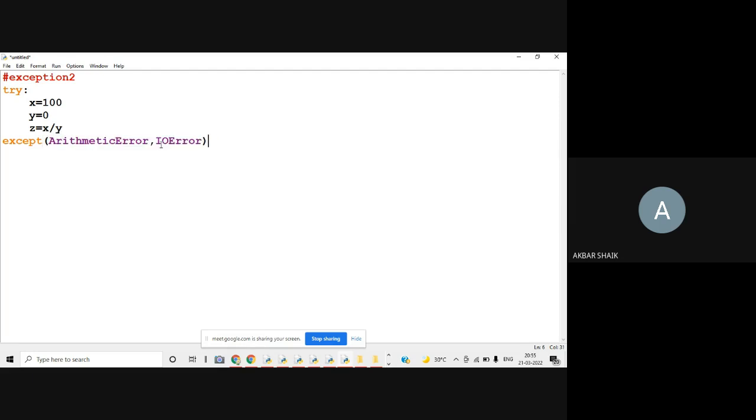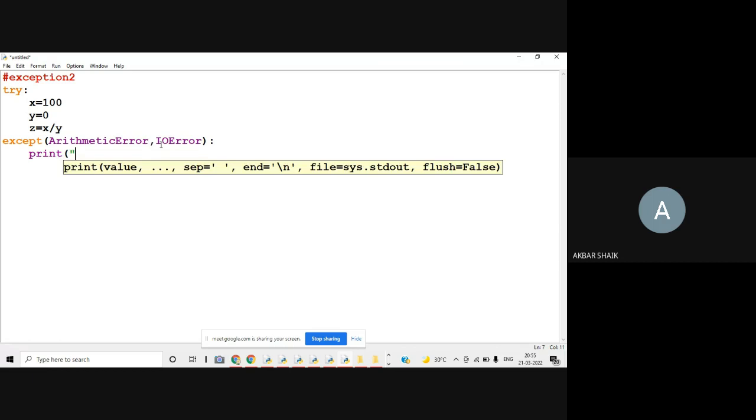Even though I am writing two errors, whichever error occurs in the try block will be handled. Print: if any error is occurring, then it will print arithmetic error.